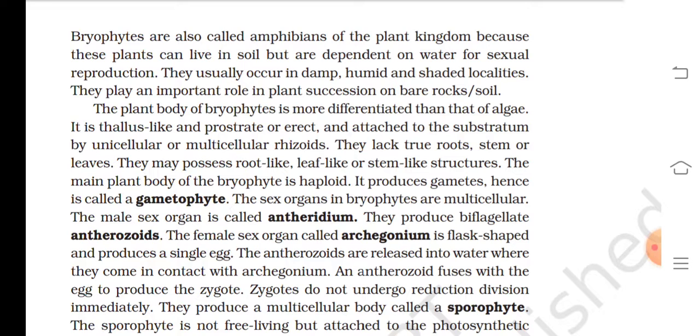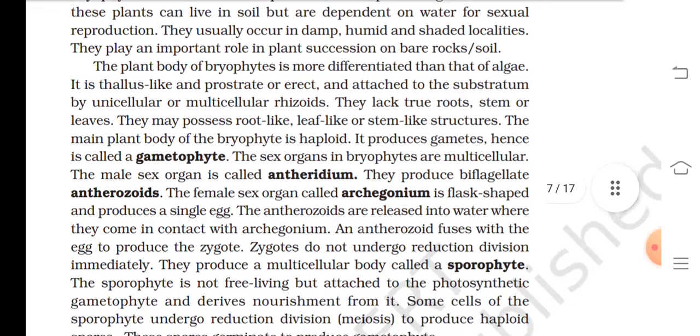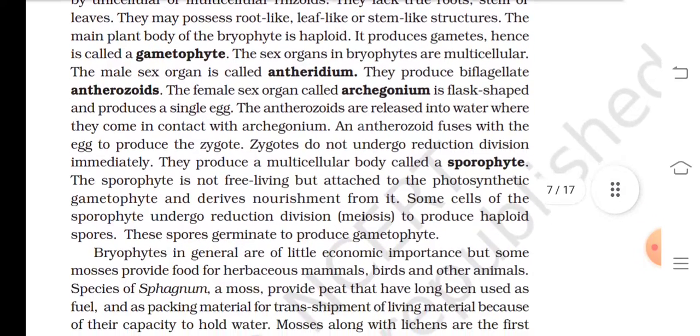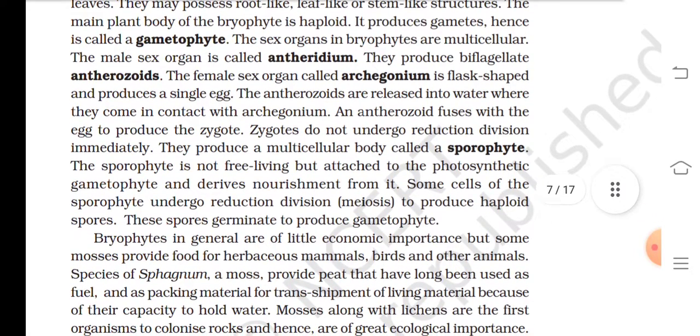The sex organs in bryophytes are multicellular. The male sex organ is antheridium. They produce biflagellate antherozoids. The female sex organ called archegonium is flask-shaped and produces a single egg. The antherozoids are released into water where they come in contact with archegonium, and an antherozoid fuses with the egg to produce the zygote. Zygote does not undergo reduction division immediately.